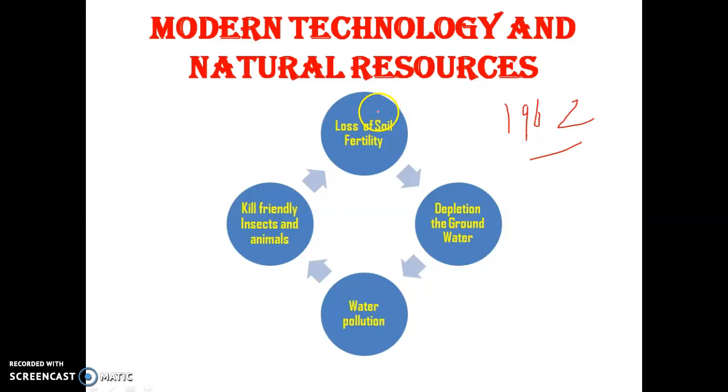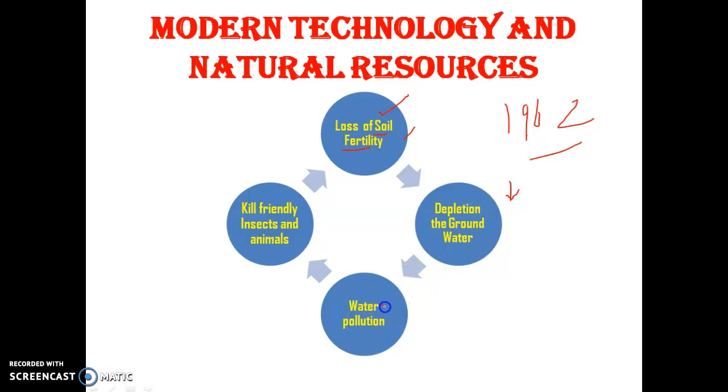First, the loss of soil fertility. Due to the excessive use of fertilizers and chemicals, soil fertility is decreasing. Then, depletion of groundwater. Groundwater is decreasing day by day because we put too much stress on tube wells and other irrigation sources.